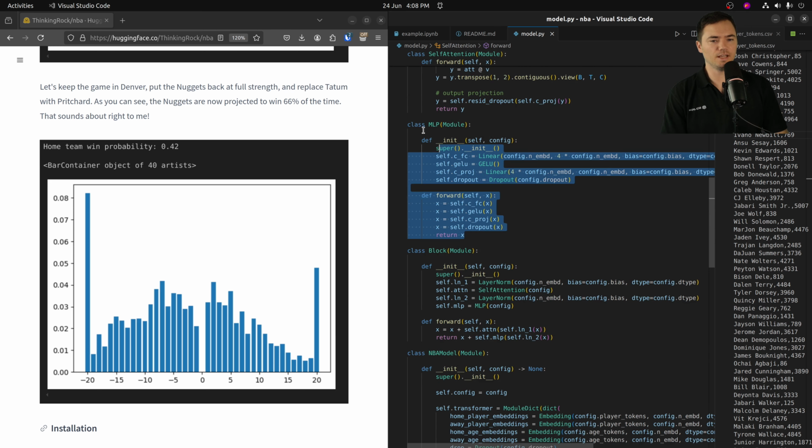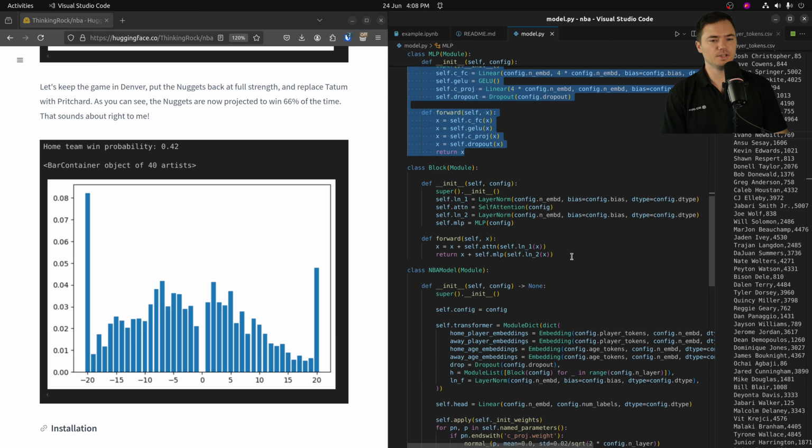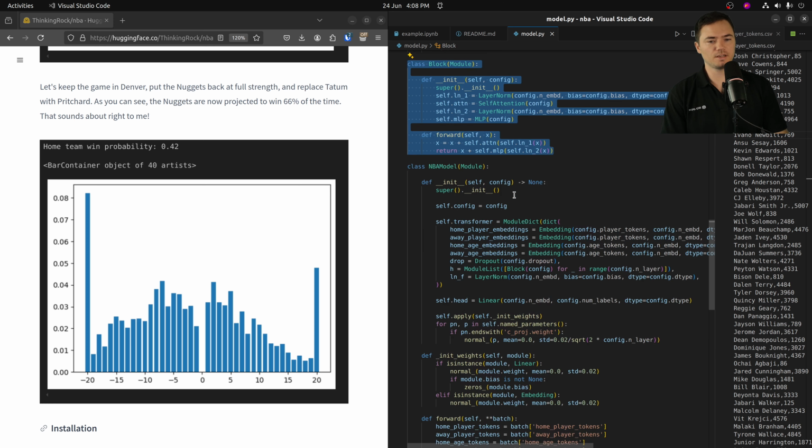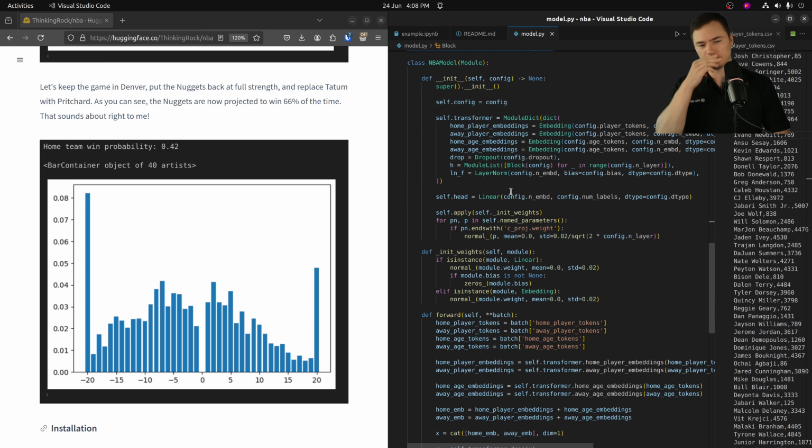You need something called self-attention. You need an MLP module. You put those things in a block. And then really the only interesting thing that's happening is you need to have a few different embedding layers. And embeddings are what I think is the special sauce of this model, where it takes each player and attempts to break it down into about 1,000 different attributes.